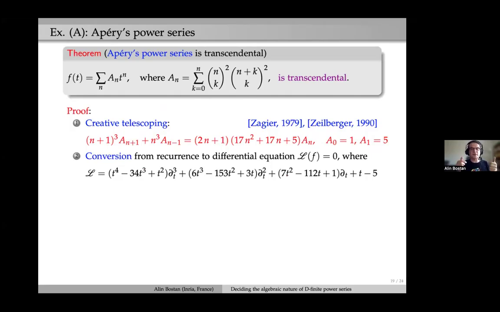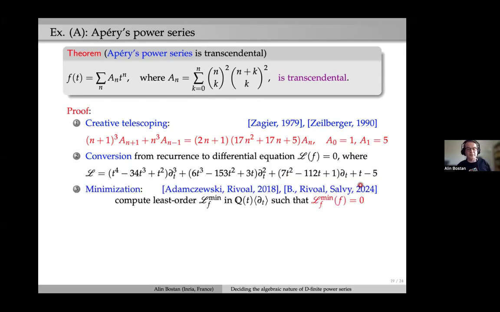Then you can convert this recurrence into a differential equation satisfied by the generating function of this sequence a_n. Here it is. This is L. This is easy. The conversion is instant. It's something trivial to do on a computer. And then the important and costly part is this one, minimization. That was considered in theory by Abramov and Le, and last year solved in an efficient way, and we also have an implementation on which the new transcendence test is also based. So this will compute here the least order LF-min that annihilates F.